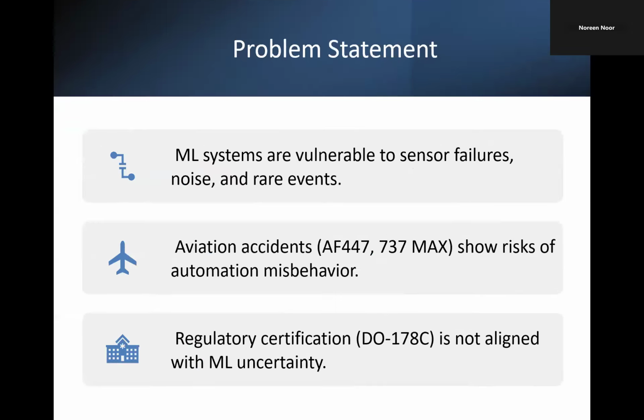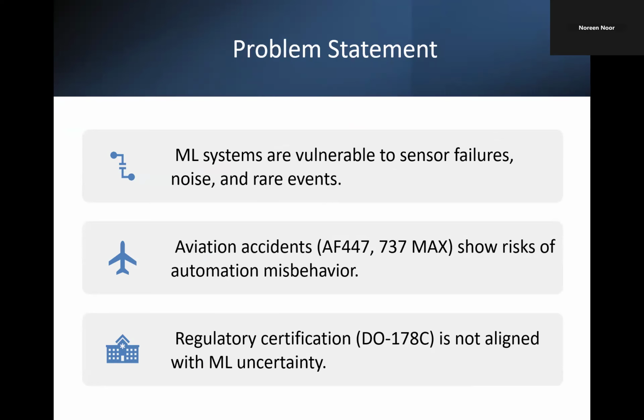So the next is the problem statement. The core issue is that mostly the existing machine learning testing tools are not built for aviation. They usually test small input variations or simple noise patterns, which is fine for cars or image processing, but not enough for aircraft. Aviation faces hazards that develop quickly and are often unpredictable.